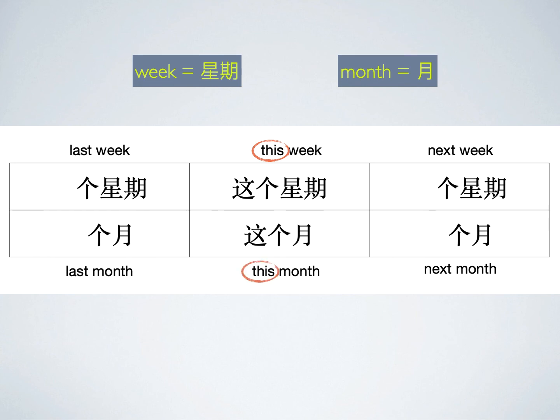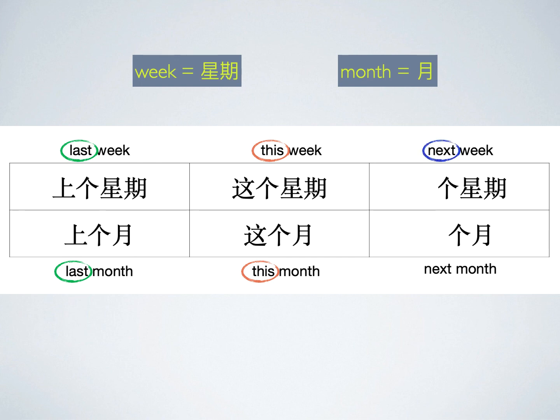How about this month? 这个月，这个月。 You notice that this in Chinese means 这个。 That's right. Next, we have last. Last in Chinese is 上，上个星期。 That's last week. How about last month? 上个月，上个月。